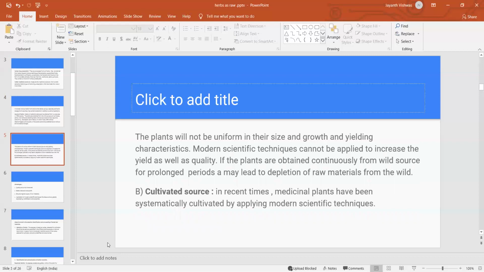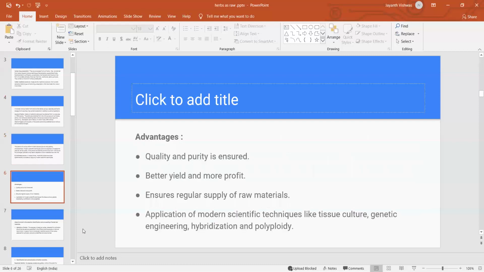So the second one is cultivated sources. It is a very important technique. In recent times, medicinal plants have been systematically cultivated by applying modern scientific techniques. So we have more advantages compared to the wild sources with this cultivated source.